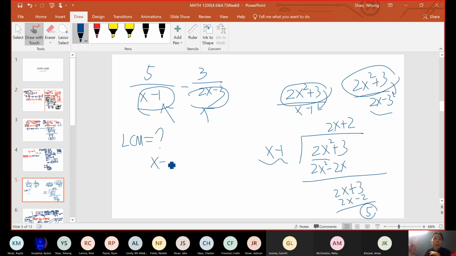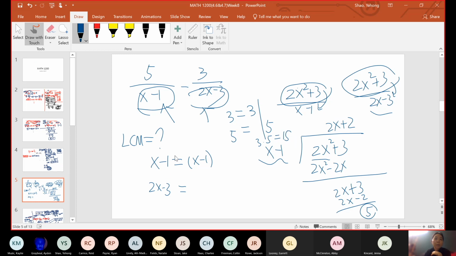You break down each one. You break down x minus 1. Can we break down x minus 1? There's no way you can break down x minus 1. It's not factorable. It just stays as it is. Again, it's similar to when you look for the least common denominator with 3 and 5. You cannot break down 3. You cannot break down 5. So it's just going to be 3 times 5, which gives you 15.